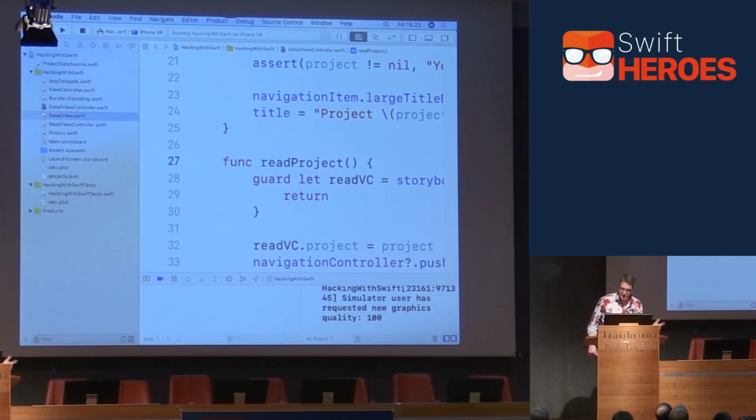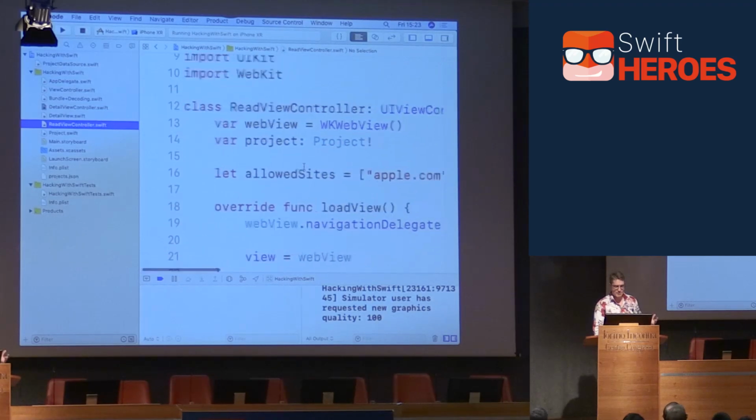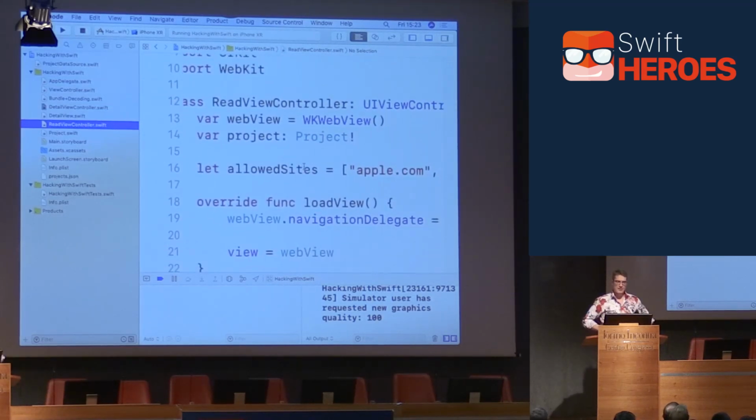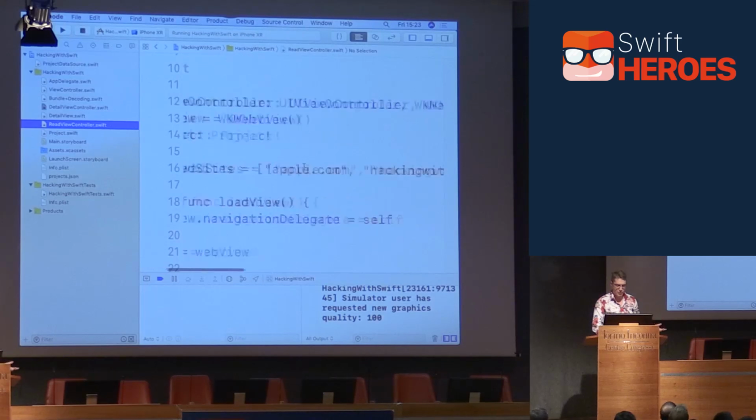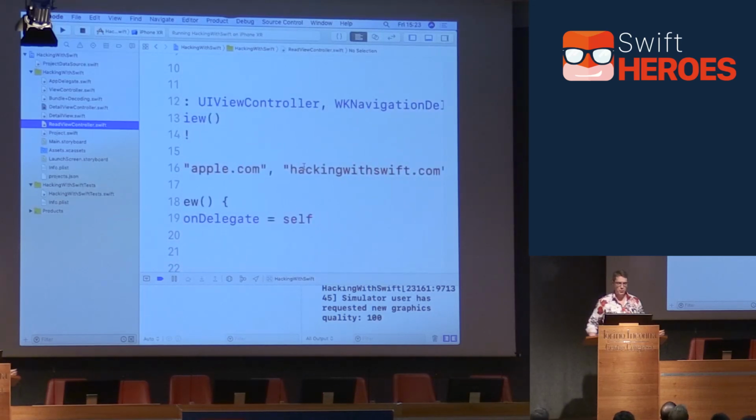We've split off table data sources, and we've now moved some view code into a UI view subclass. Let's now look at readViewController.swift. This is a fairly simple WebKit wrapper that disallows most sites, only allows apple.com and hackingswift.com, all the things Swift developers need, of course.